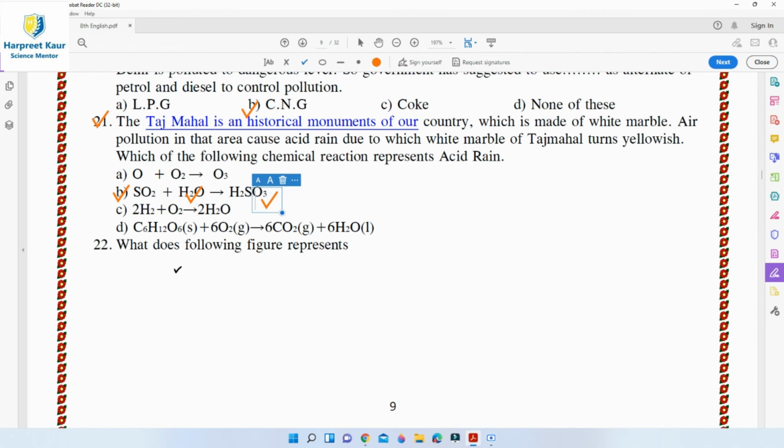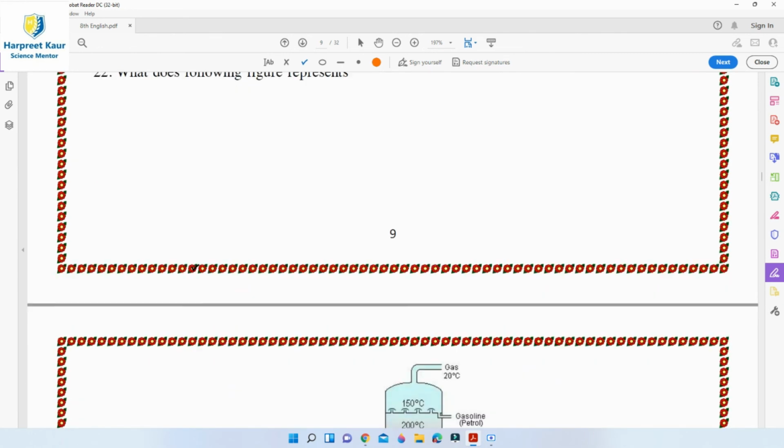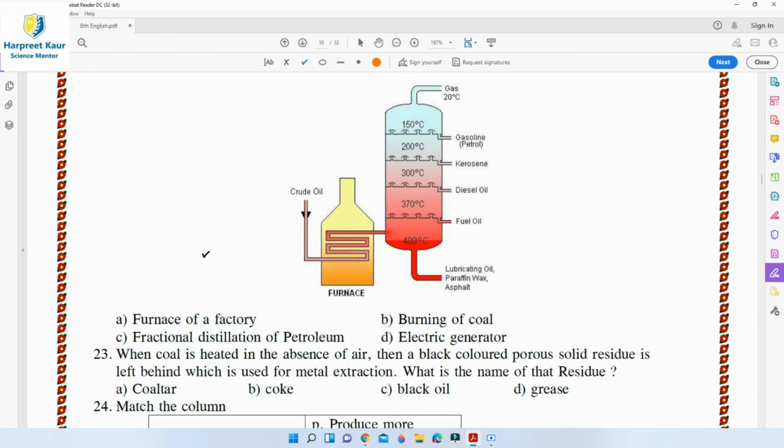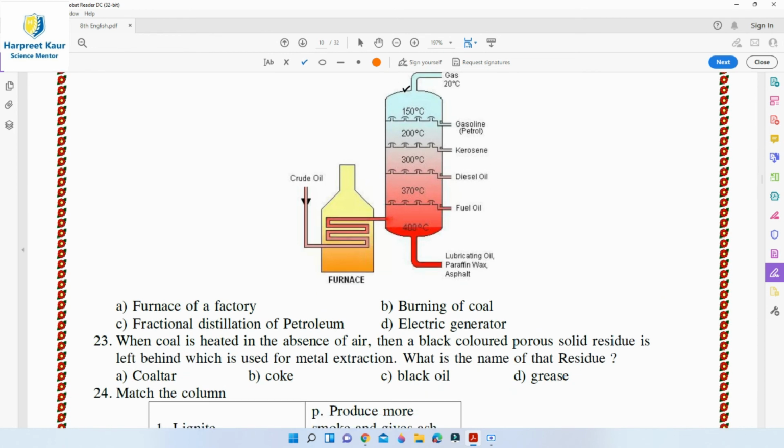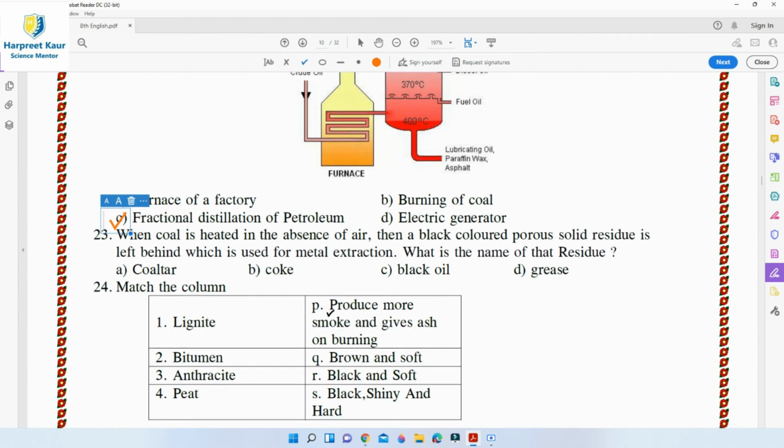Then question 22. What does the following figure represent? As you can see, this is a fractionating column for the distillation or refining or the separation of the various products of petroleum. So option C, that is fractional distillation of petroleum, is going on here. It is the right answer.